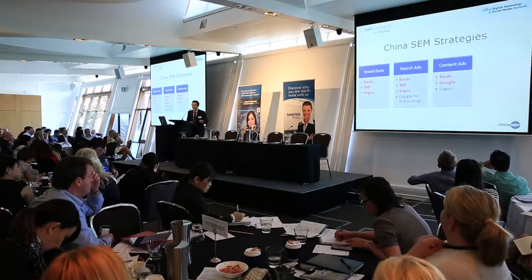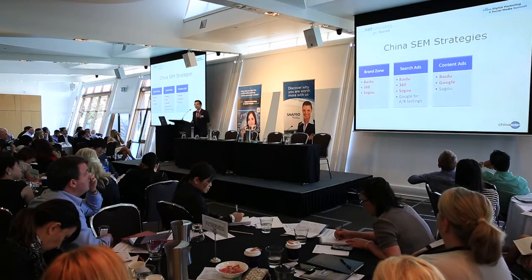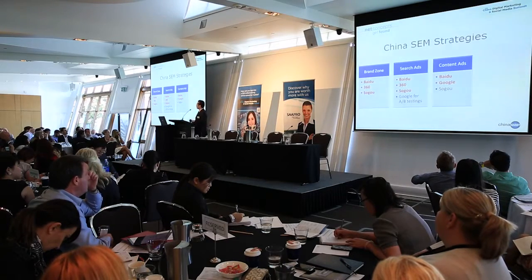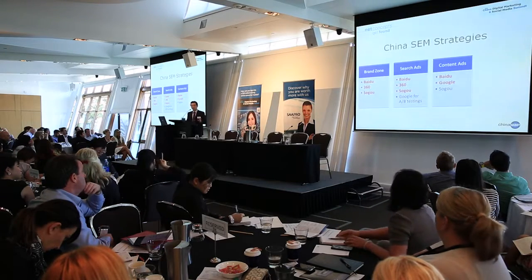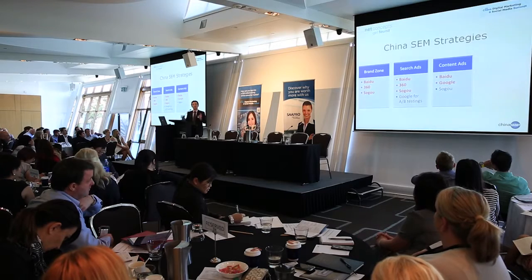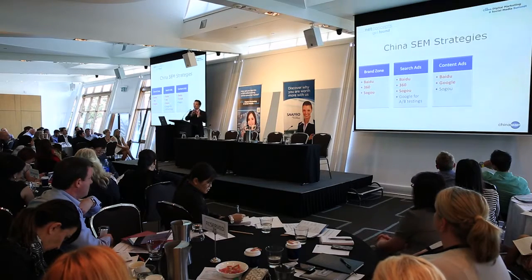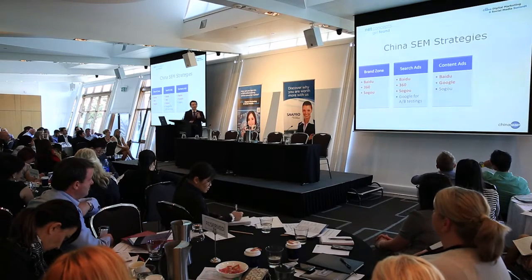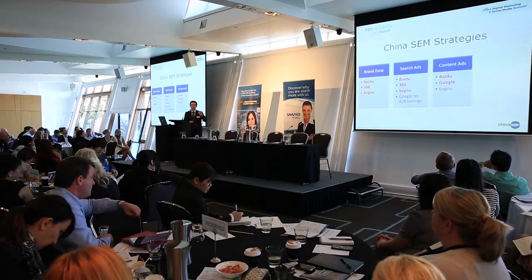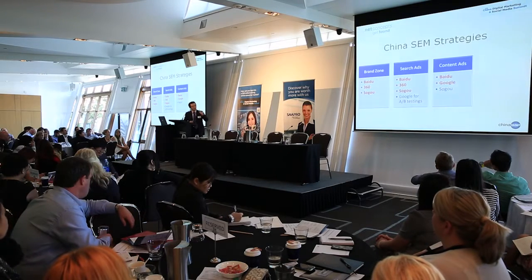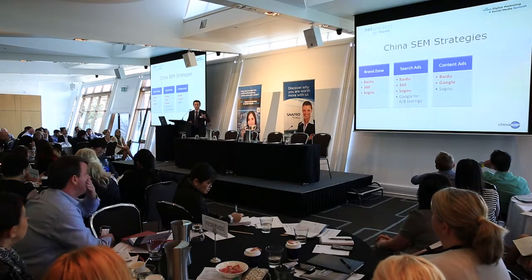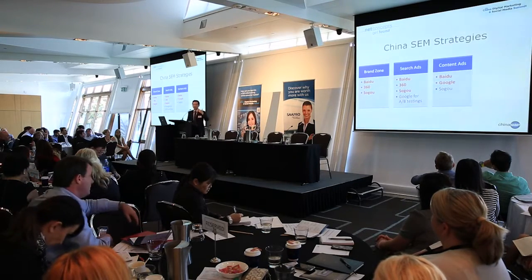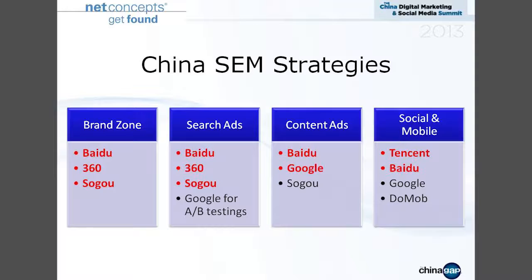And also content ads: you have the Baidu affiliate, and the Google Content Network still works in China. Google still has about 500 people in China, and all their work now is about content ads and Android. So Google Content Ads still work in China. Although search is minimal, content ads still work. Sogou also has a content ad system, but it's relatively smaller compared to Baidu and Google.